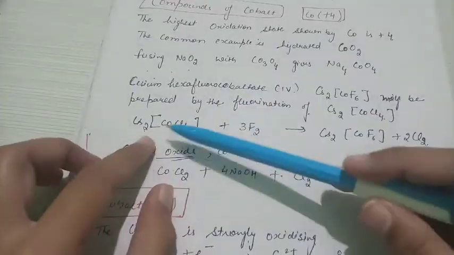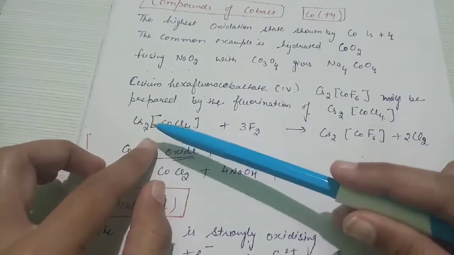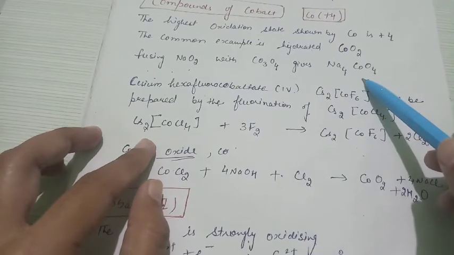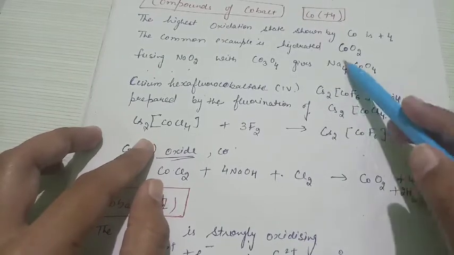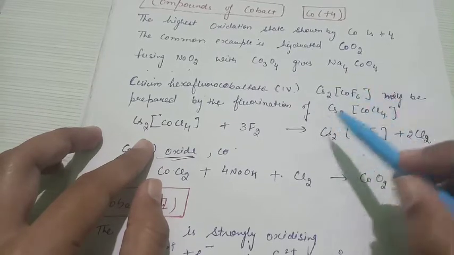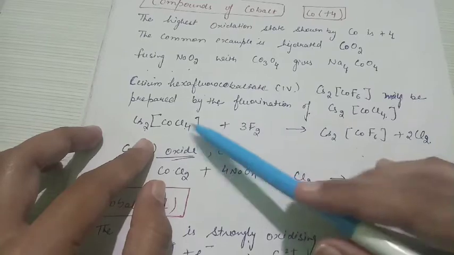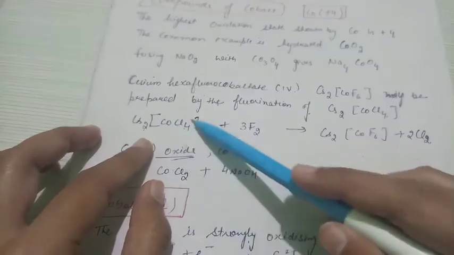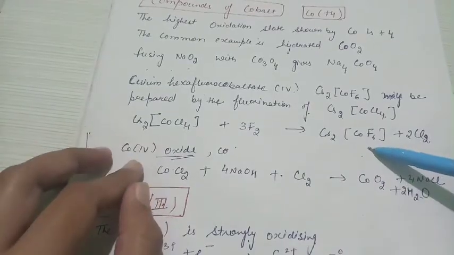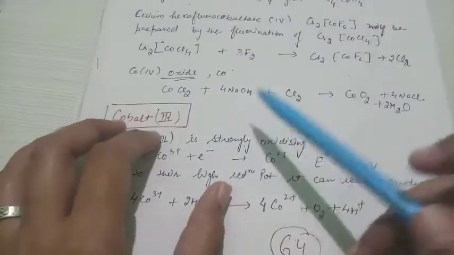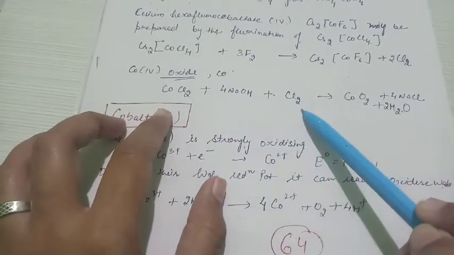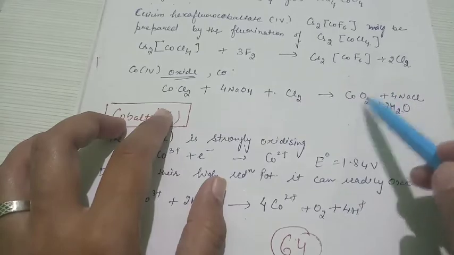See, here we find that this compound is not that stable, but if we replace sodium with a larger ion, we use cesium. This complex gets extracted. So cesium cobalt tetrachloride undergoes fluorination and we get the desired compound. Another thing is when the cobalt halide reacts with a base and chlorine, it changes into the particular oxide.